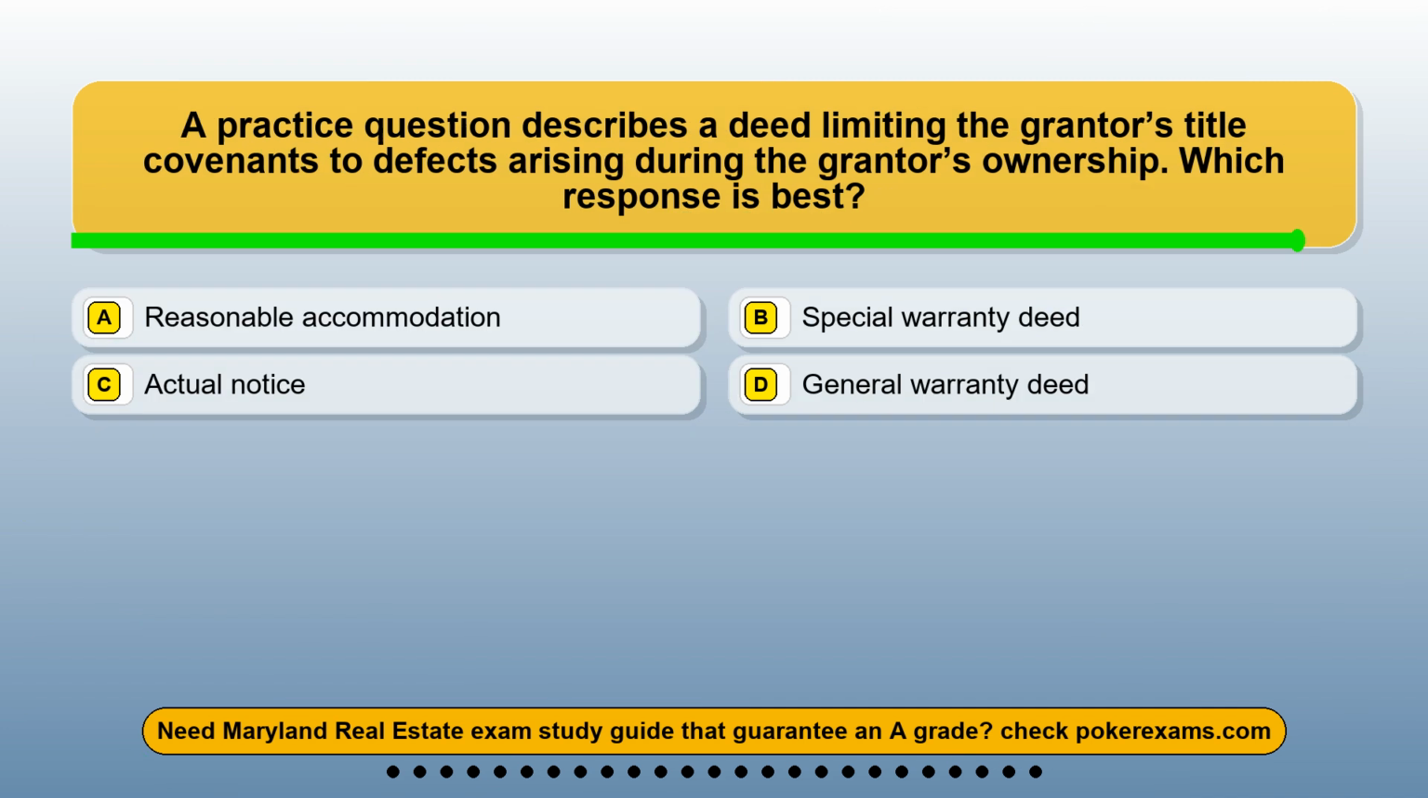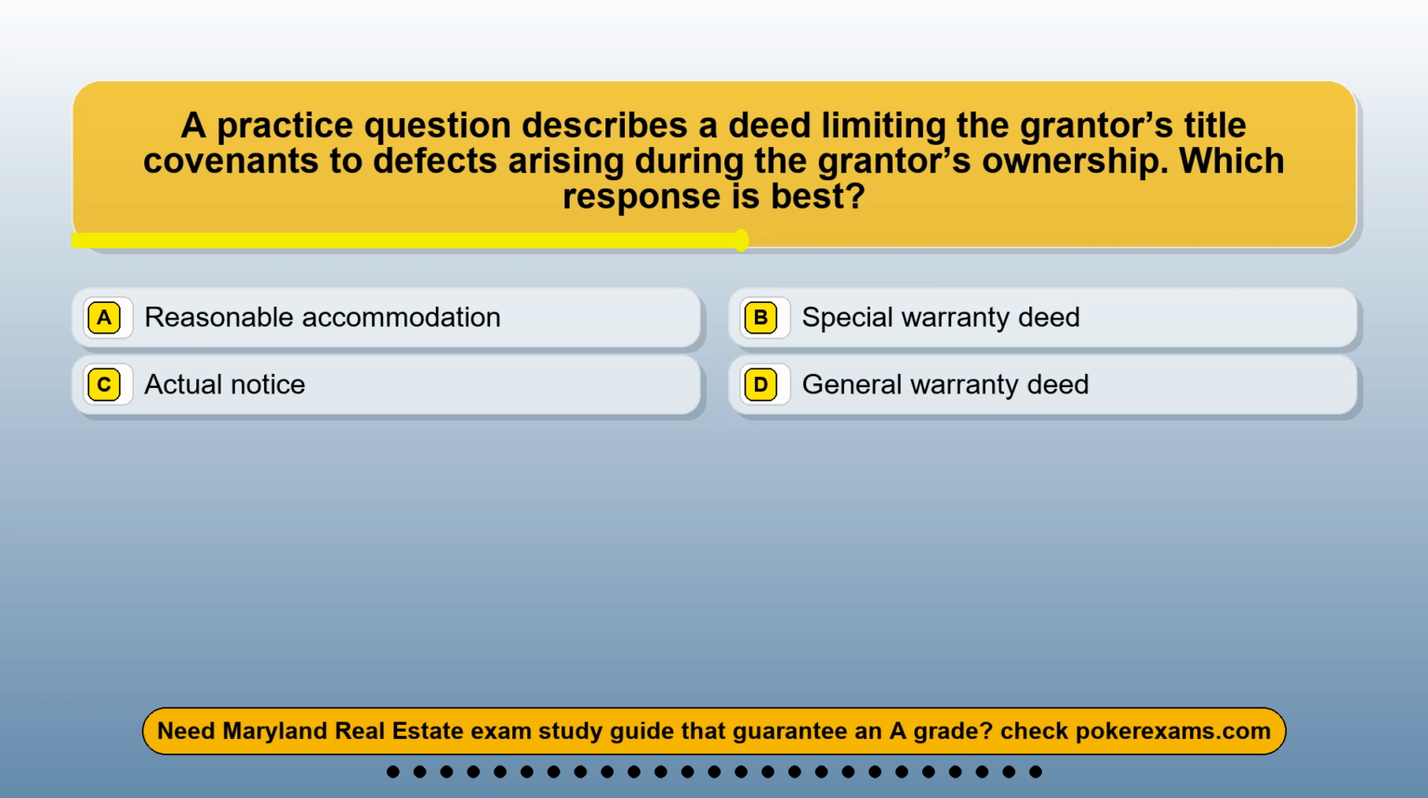Question 11. A practice question describes a deed limiting the grantor's title covenants to defects arising during the grantor's ownership. Which response is best? Option A, reasonable accommodation. Option B, special warranty deed. Option C, actual notice. Option D, general warranty deed.